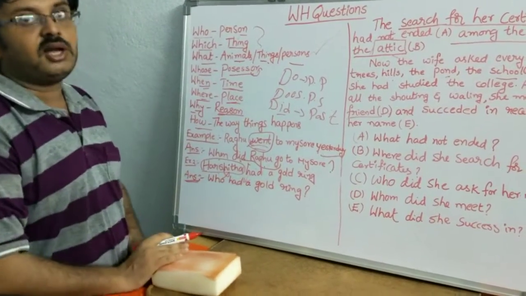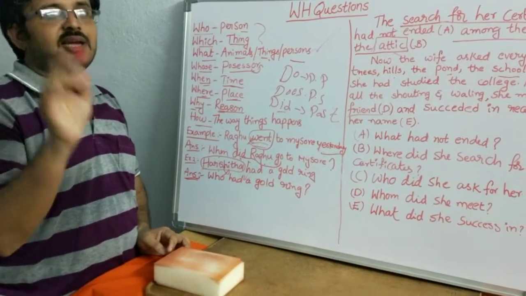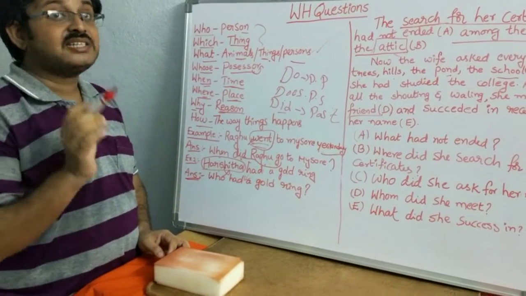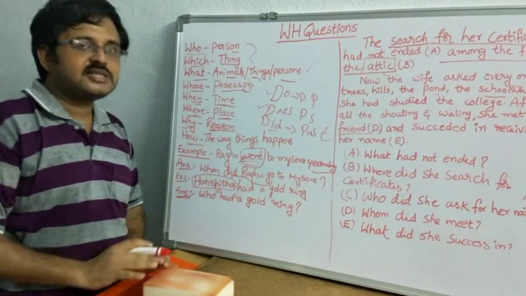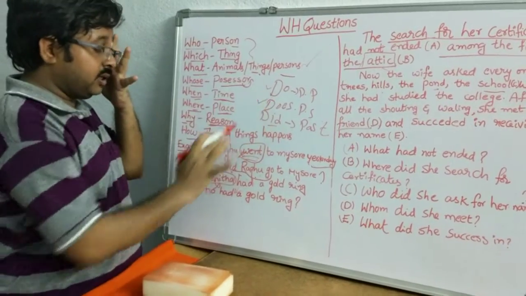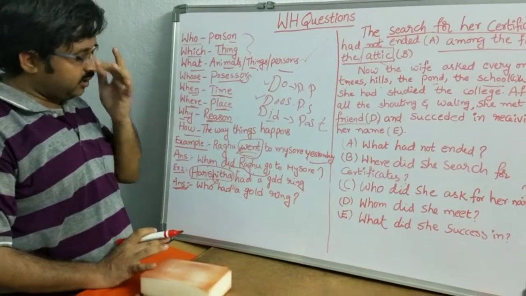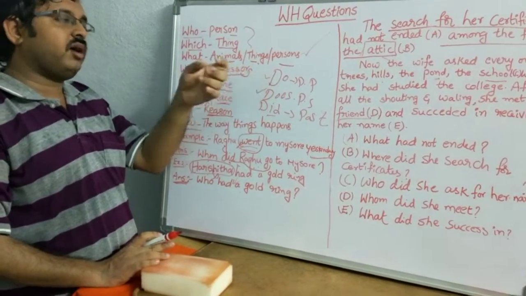If they don't give any helping verb, decide based on the verb form. For example, he writes a letter. Writes indicates simple present, so what does he write? When the word ends with s or es, use does. For the word ending with ed, past or V2 form, use did. If it is a present plural form, do.